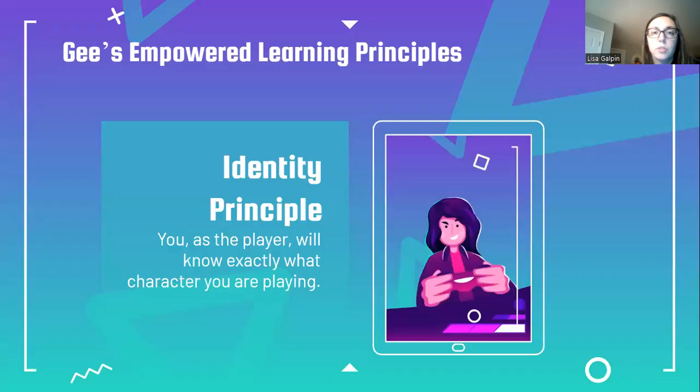Looking at Gee's Empowered Learning principles, the ones that apply to the game I created, you have the identity principle, which is basically that the player is able to identify with the characters in the game. I created this game with high school students in mind, and the main character is a high school student as well. So they will be able to personalize and identify with her really well, because they go through this on a day-to-day basis: school, work, sports, homework. So that identity principle plays a key role in Mindful Mindy.